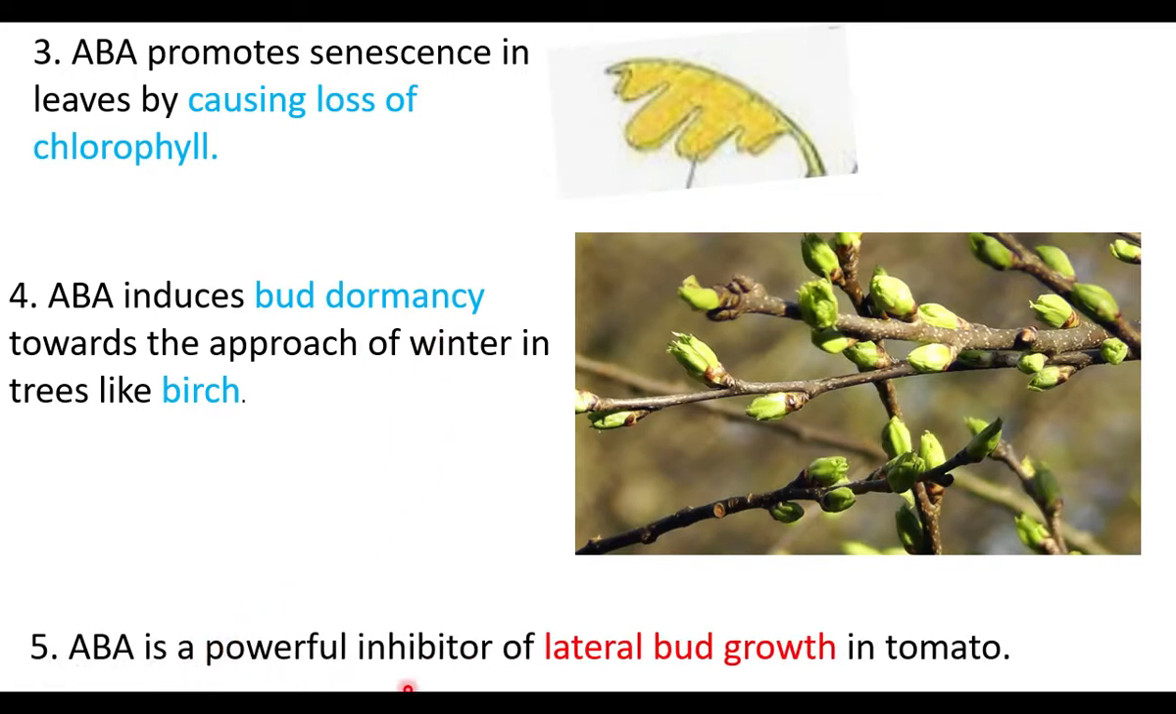Abscisic acid is a powerful inhibitor of lateral bud growth in tomato. In tomato, abscisic acid inhibits lateral bud growth. Lateral bud growth is very slow in tomato because of abscisic acid. In the next video, we move on to animal hormones.